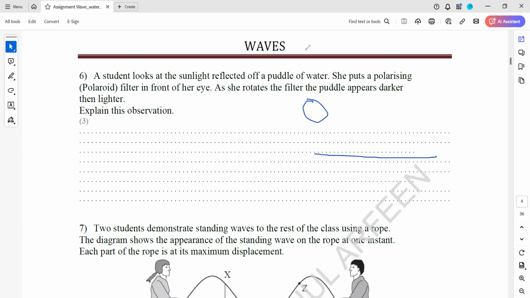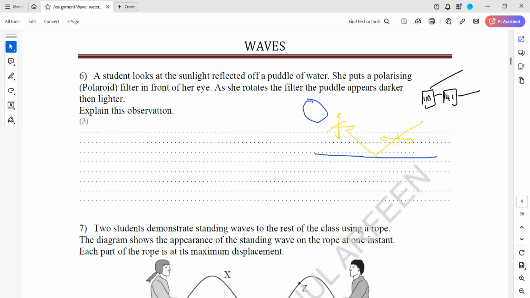So light from the sun is unpolarized light, but the light which bounces off, that is polarized light, partially polarized light. And she's using a polarizing filter, sunglasses. So what will happen when the polarizing filter's plane is parallel to the component, then they allow the light to pass, so we'll be able to see.